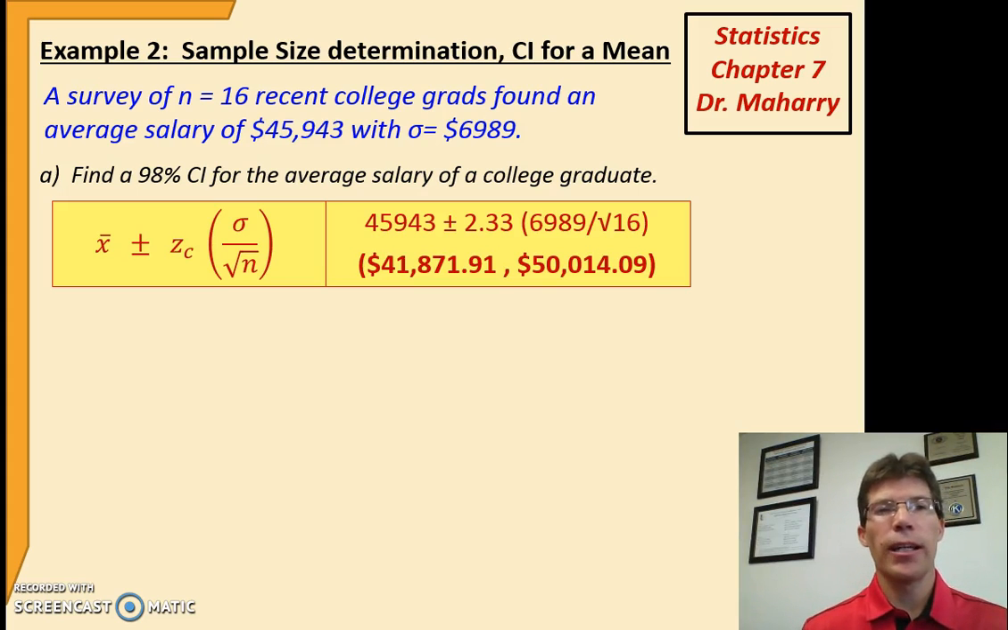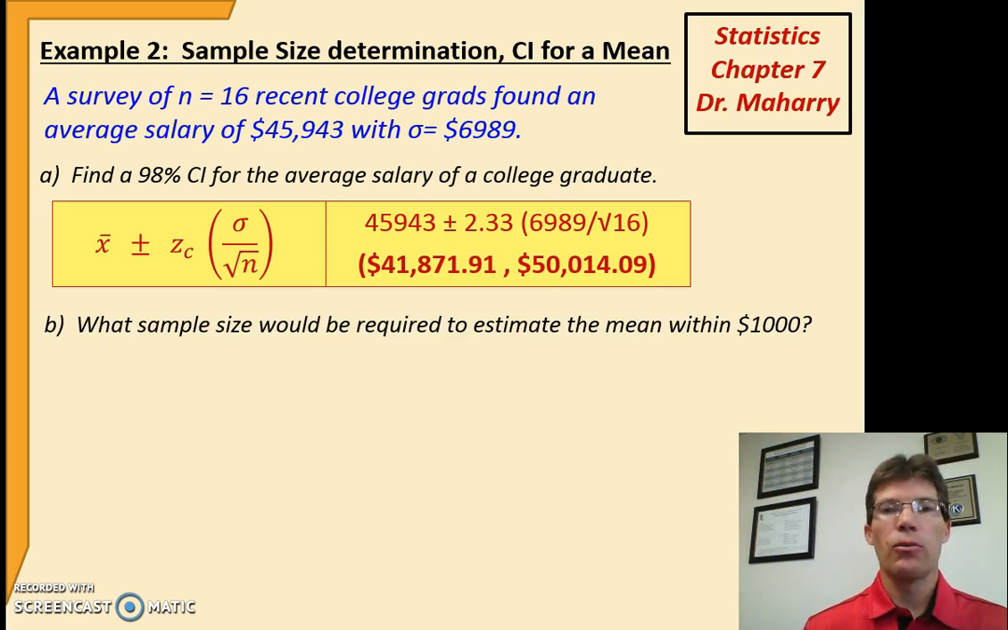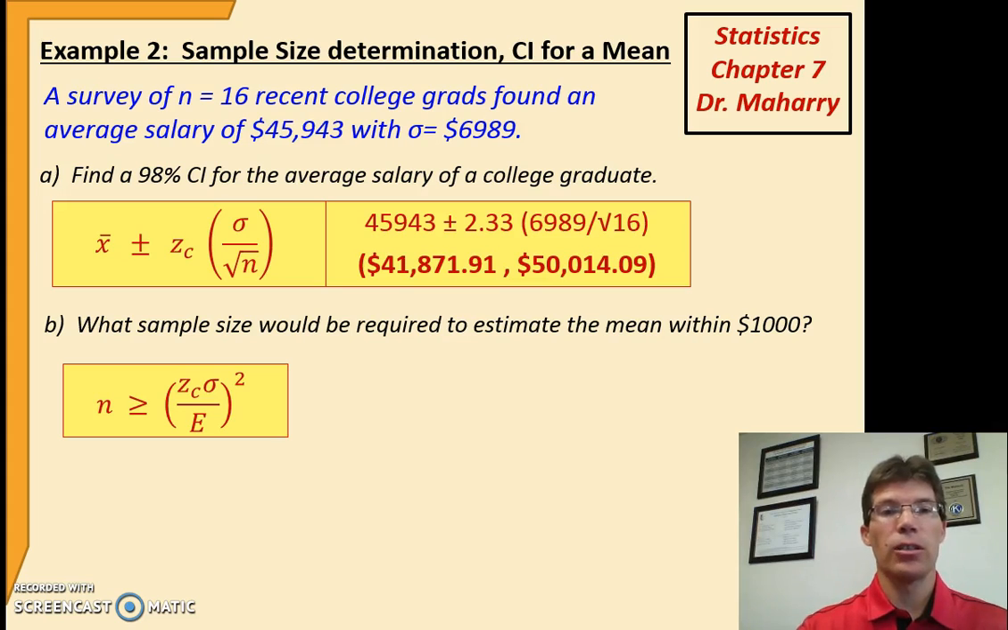Now, suppose I wanted that interval to be more precise. Right now it's about $46,000 plus or minus about $4,000. Suppose I wanted to be more precise and I wanted to estimate this mean plus or minus no more than $1,000. Well, there's a sample size formula in your textbook, and essentially what we're doing here is we take that expression for E and we set it to $1,000 and solve for n. Figure out what n I would need to get that degree of precision.